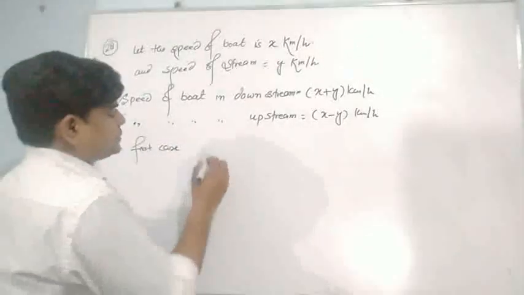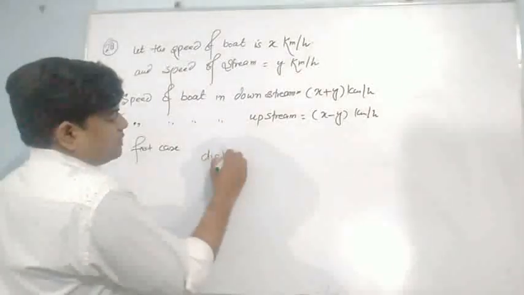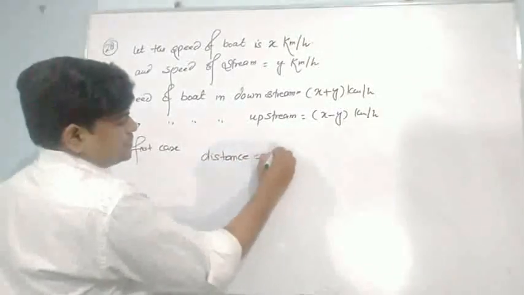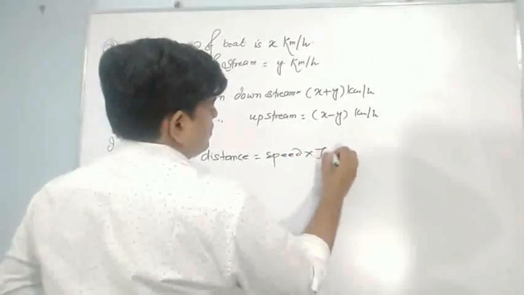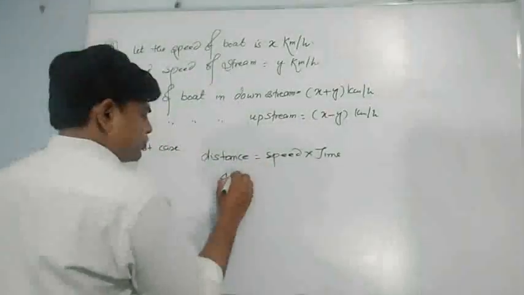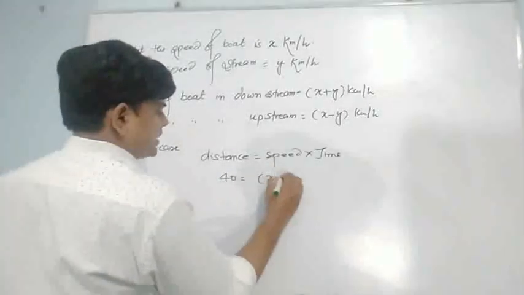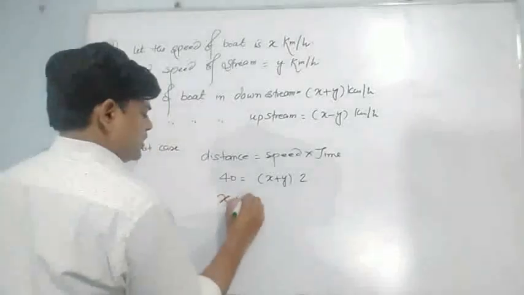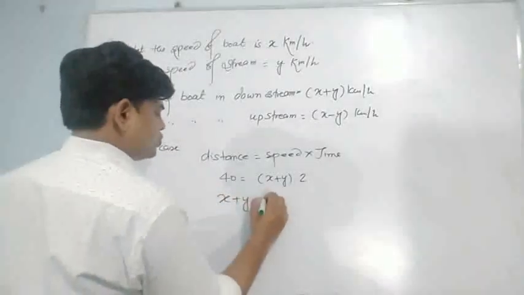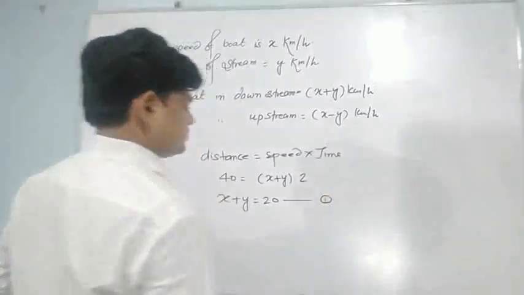Distance is equal to speed into time. Distance is 40 kilometer, speed is x plus y, and time is 2. So x plus y is equal to 20 kilometer per hour, right?